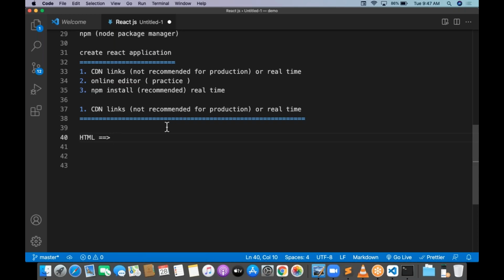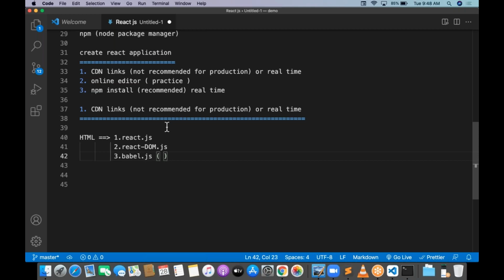The first library file is React.js. The second library file is React DOM.js. The third one is the Babel file, babel.js.